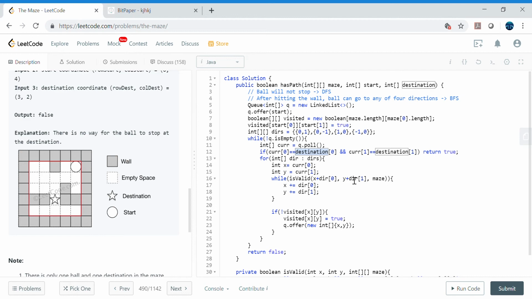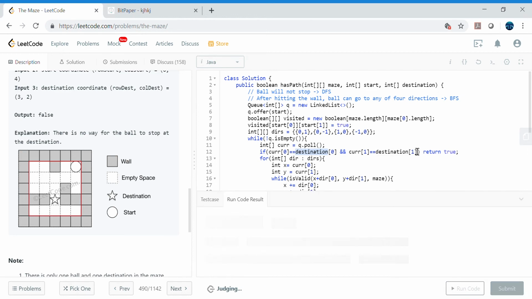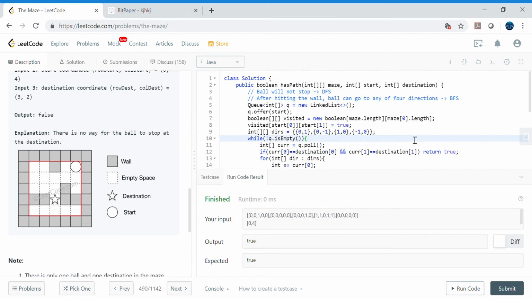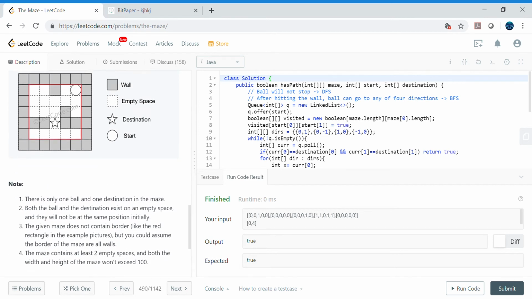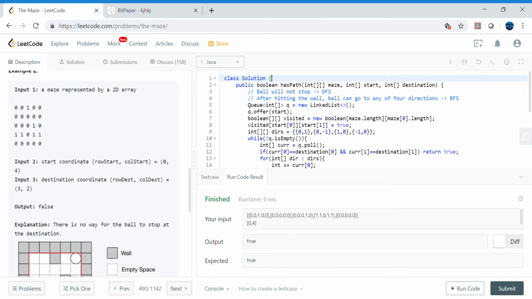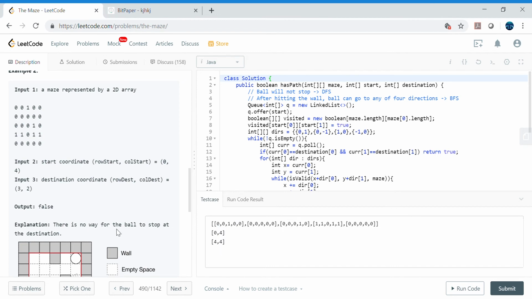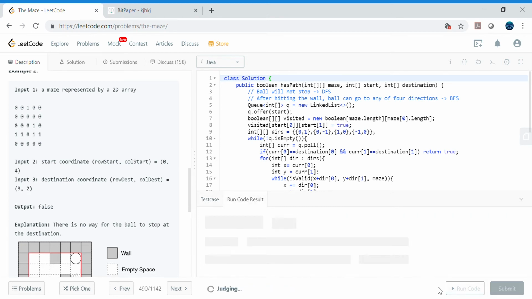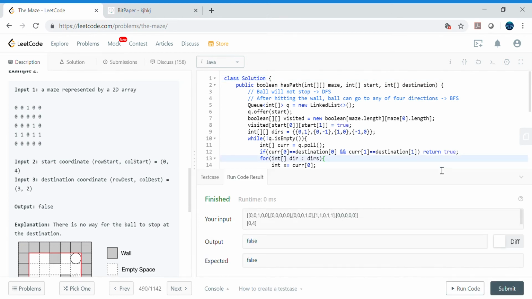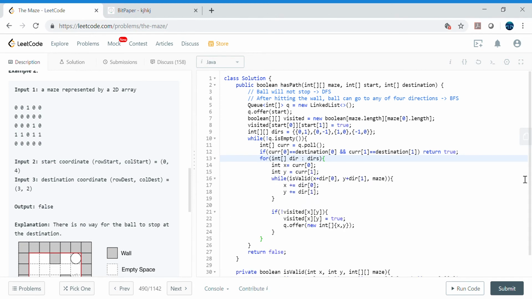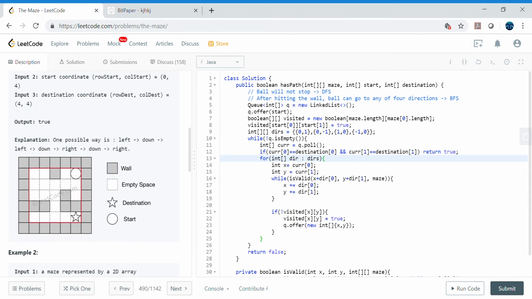Let's quickly check for a compilation error here, because I just blindly wrote all this code. Okay, surprisingly there is no compilation error this time. That's good. So let's change the test case and verify. The start coordinates are correct, and let's see if my target coordinates are 3 and 2 in example 2, and see what the result is. It's returning false, which means at least these basic test cases are getting passed.